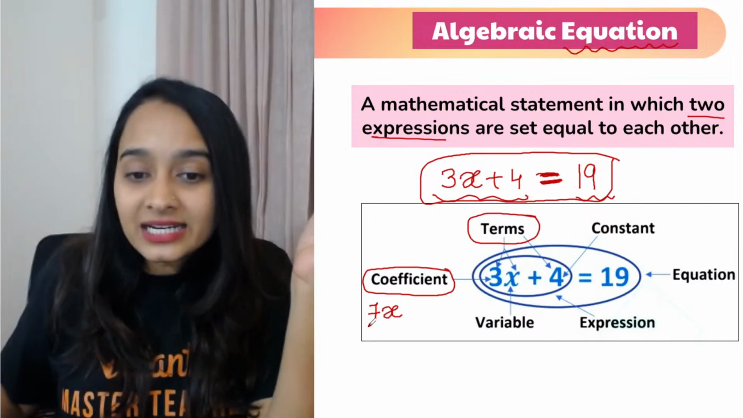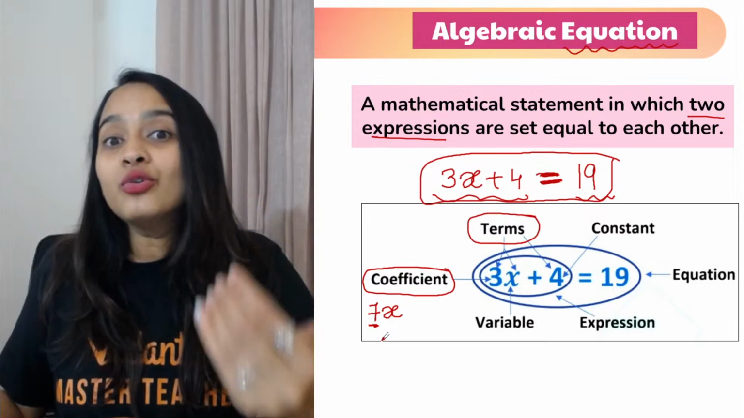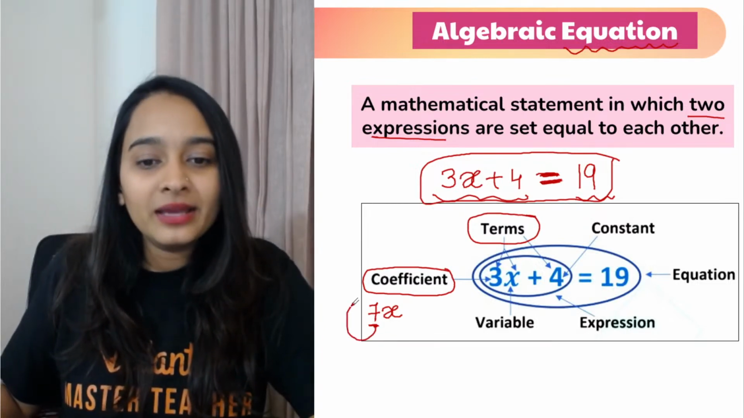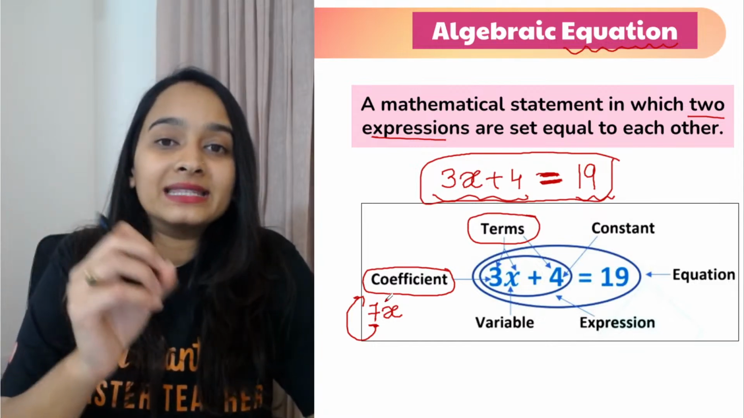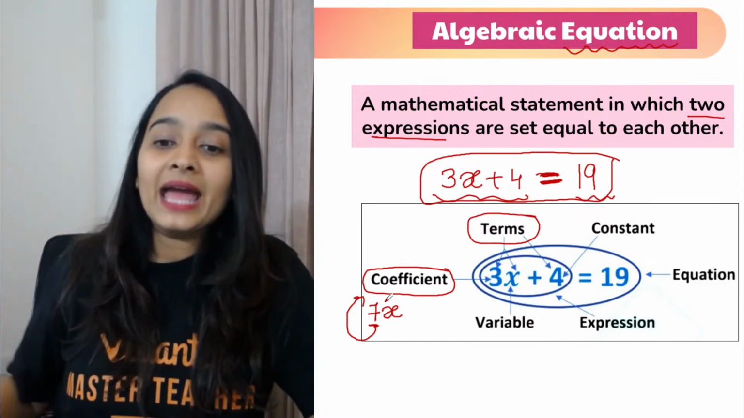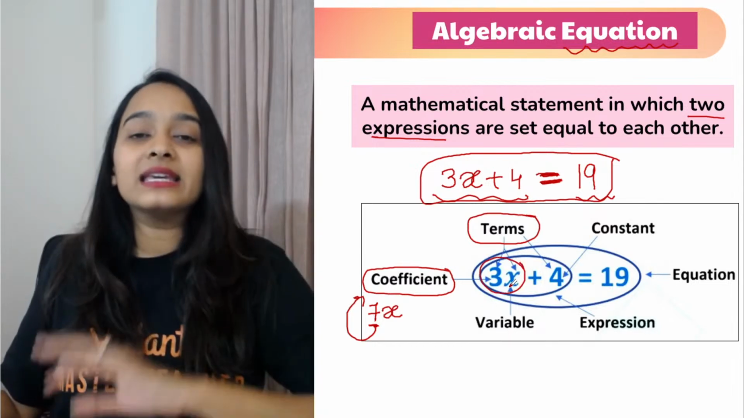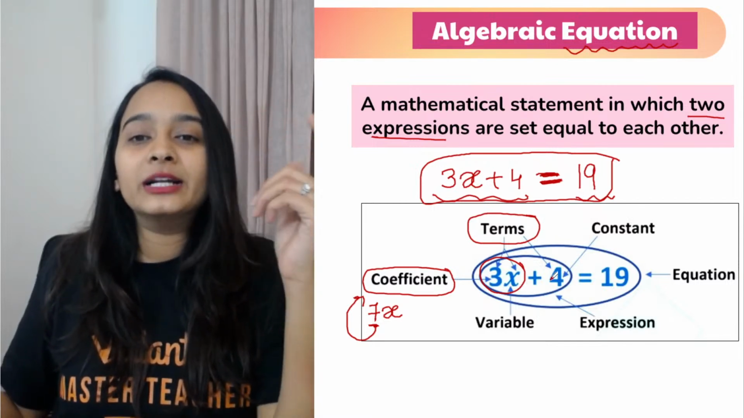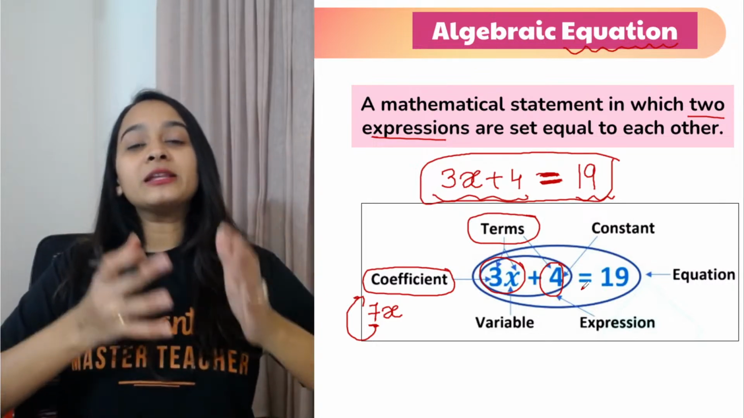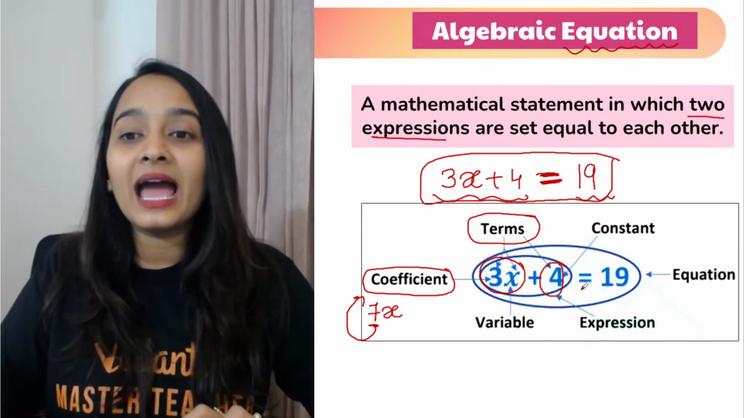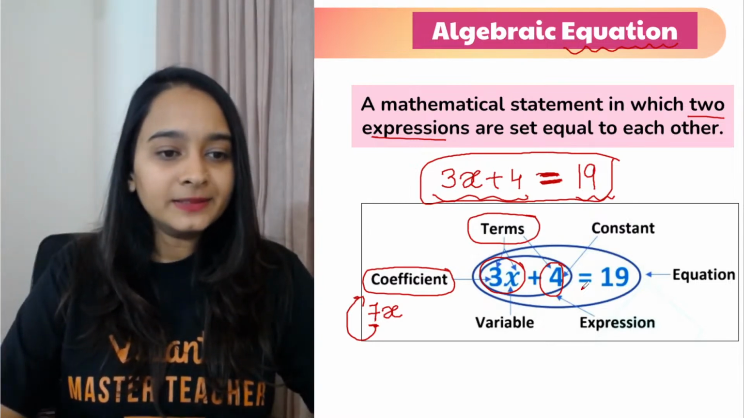So that constant that you're seeing, you should not call it a constant anymore. You give it a new name. What is that new name? It is called a coefficient. That 7 is called the coefficient. And then this x is a variable. And this 3x is a term, a variable term. This 4 is a term, right? So 3x plus 4 equals 19 is an algebraic equation. Okay? All good?